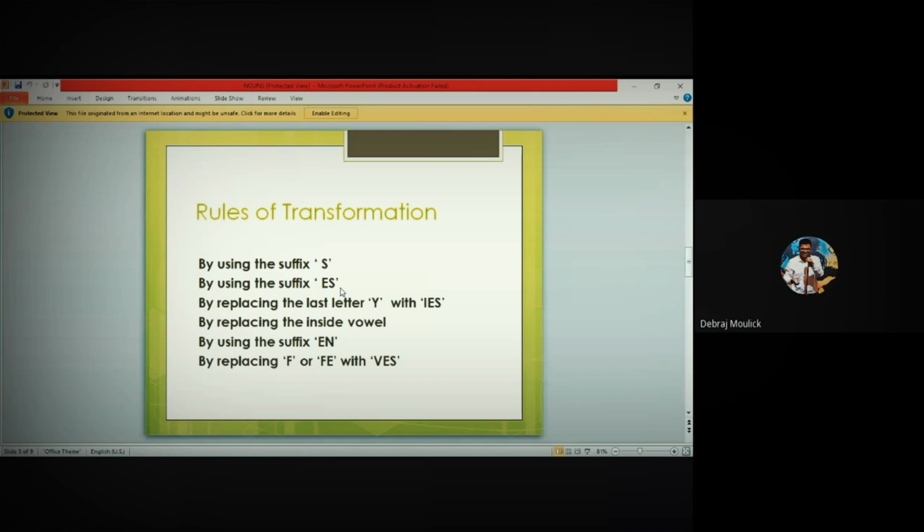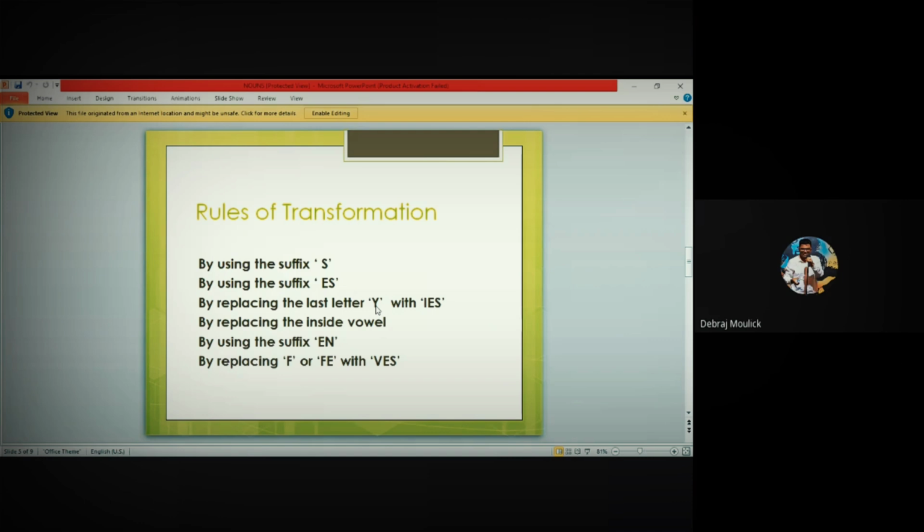Mind it, listen to the words which I've used over here. There are some places where I write by using, or you can write by adding also. Now, replacing: you have to replace the y with ies. In the next rule, you replace the inside vowel.